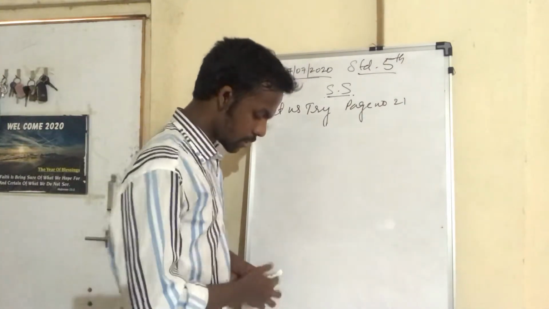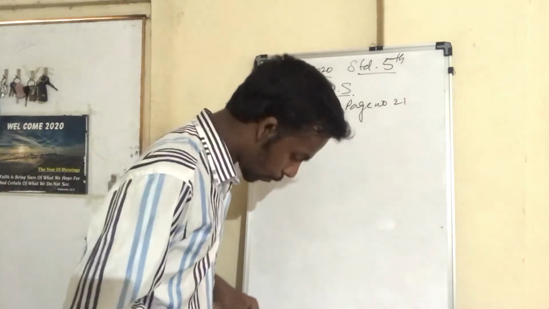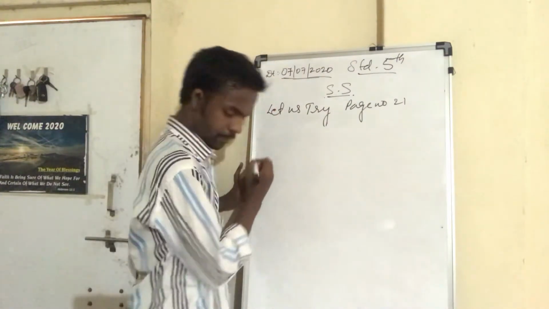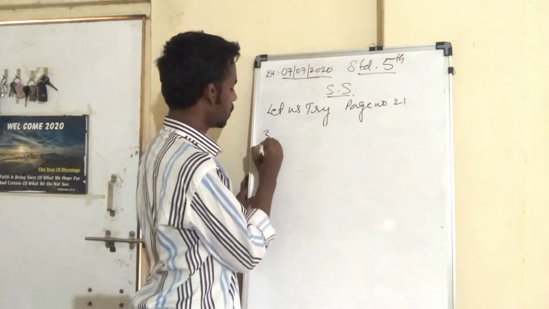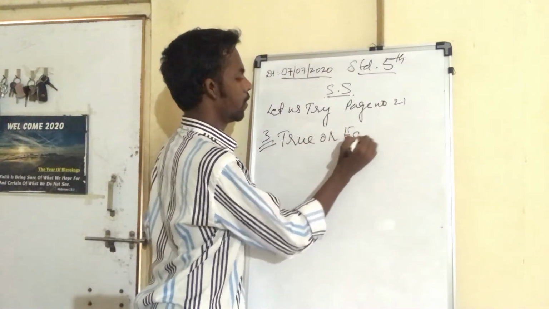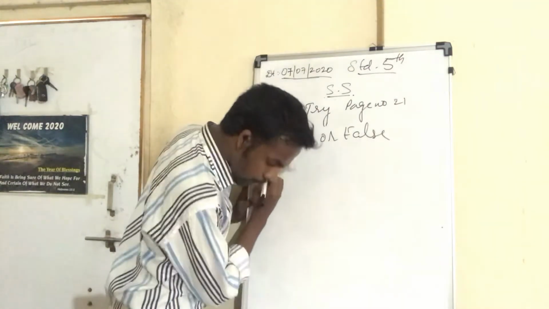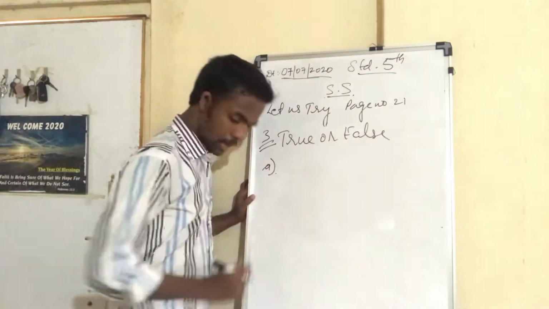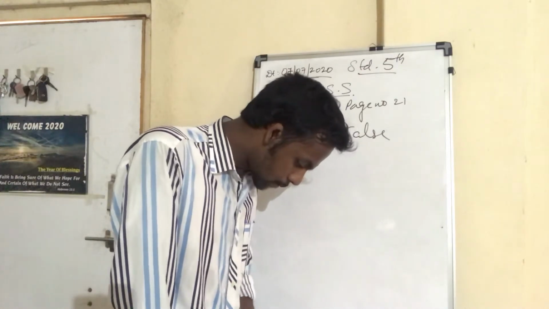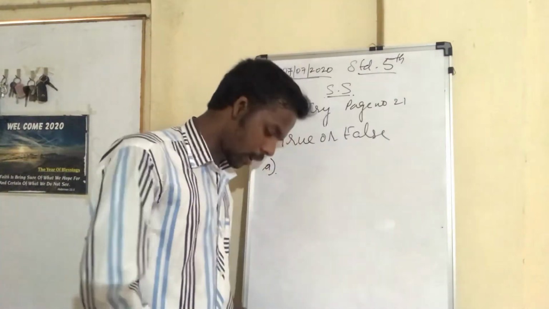Now, what is the third question? Write true or false. Third question of Let Us Try, true or false. What is the first question? A: A volcano erupts when molten magma comes to the earth's surface through a crack or an opening.